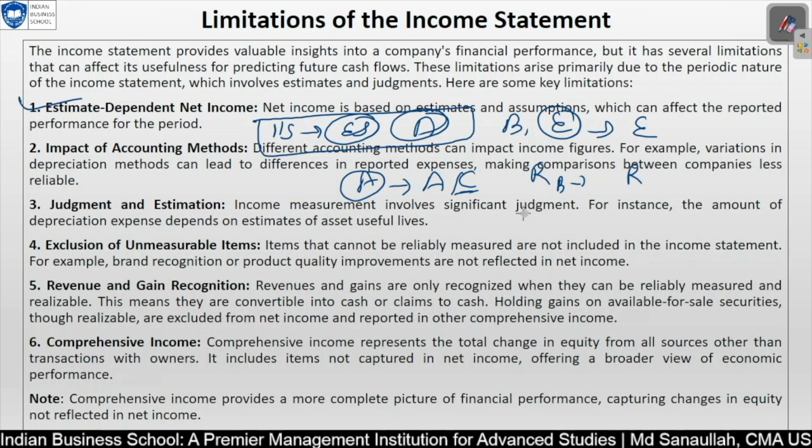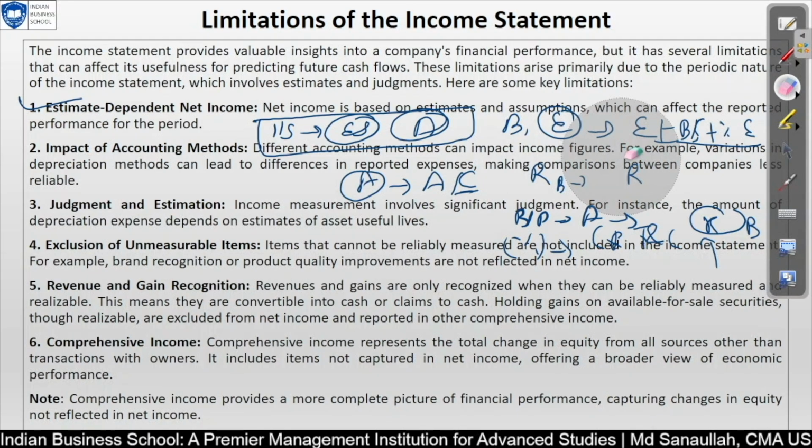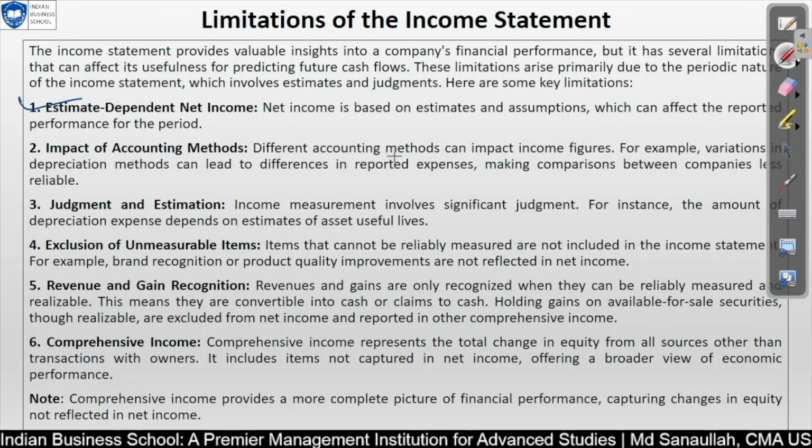Likewise for bad debt, we are taking an assumption and adding bad debt on the expense side. Likewise we have interest we have not paid, but based on contract terms and conditions we can calculate what we are going to pay, because that is our obligation and belongs to this particular period, so we will book that interest. For rental, if you have not received the bill but you know this expense belongs to this particular period, you will book those kinds of expenses. So these are all based on assumption. That is what they are saying: your income statement is not actual, it's all assumption.